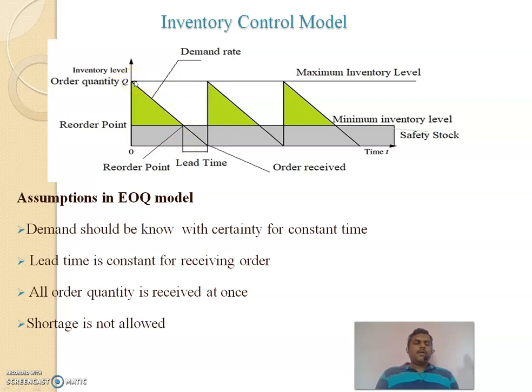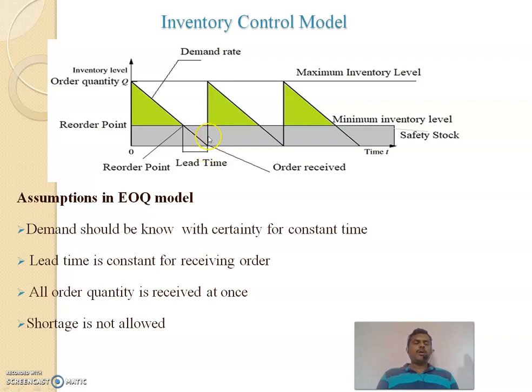And after that, when we receive that much quantity, we will use that stock for further need. That need will be in assembly, in sub-assembly, and in work in process. We will use it up to this point. At this point, we will order that quantity. That is the reorder point.